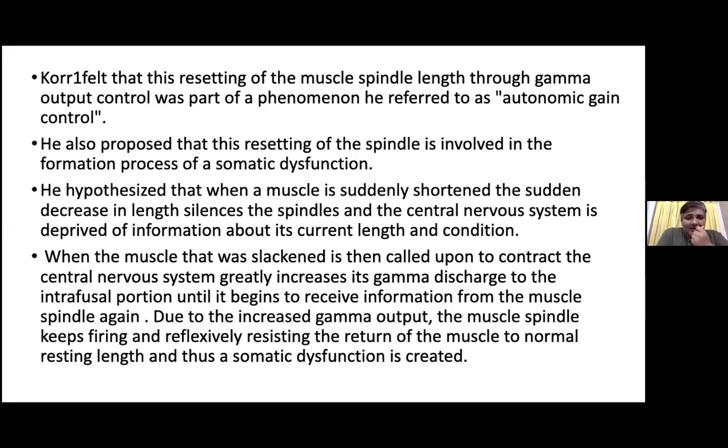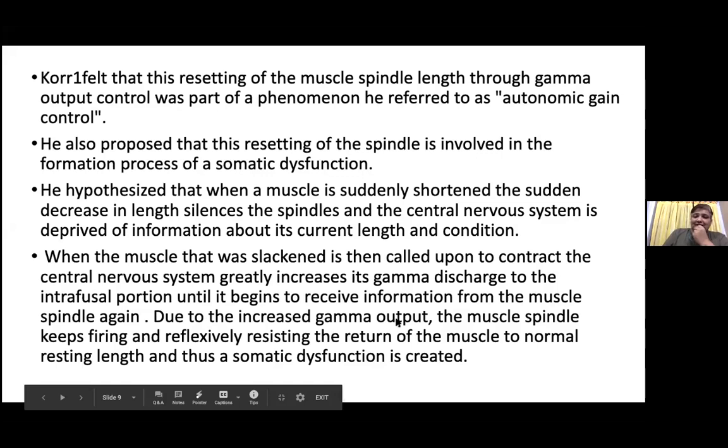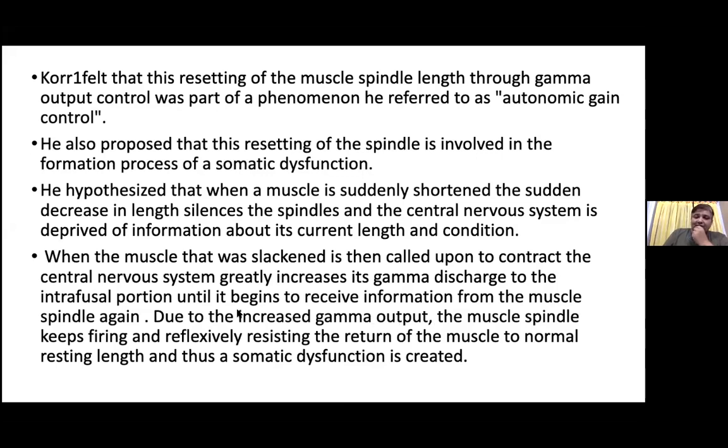He hypothesized that when the muscle is suddenly shortened, it is deprived of information about the current length of the muscle. When the muscle that was slackened is then called upon to contract, the nervous system greatly increases its gamma discharge to the intrafusal fibers. Okay, and this actually leads to over contraction at the site of the spindle muscle fibers, thereby forming the trigger point.